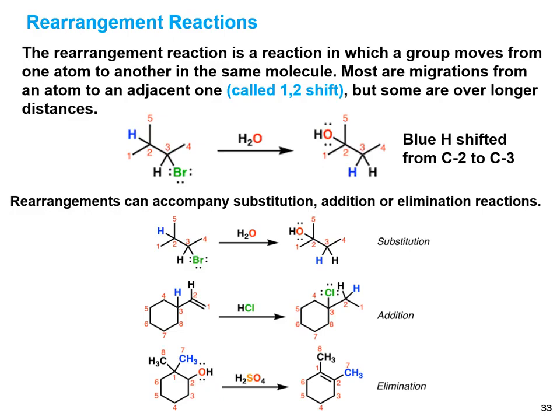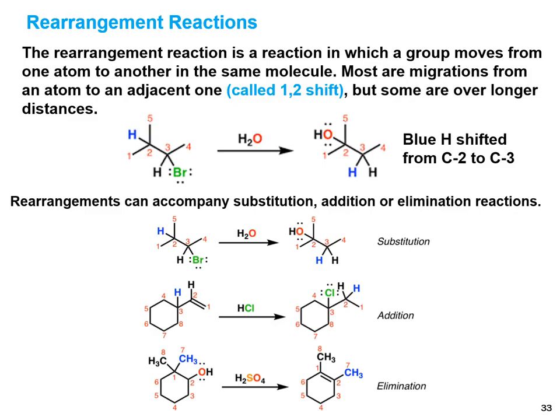This is an example of a rearrangement reaction. The hydrogen is the migrating species. First of all, bromide leaves as a leaving group and forms the carbocation at carbon 3.